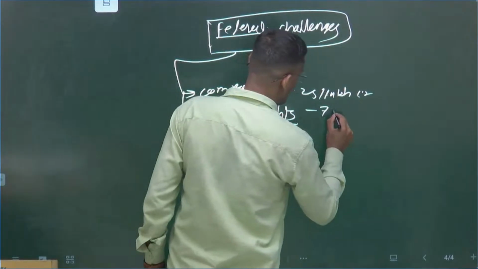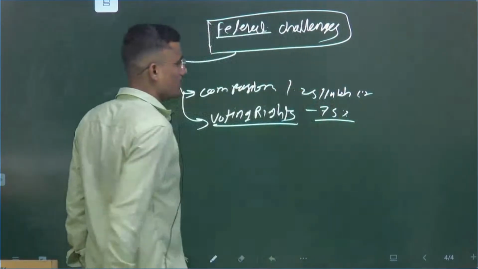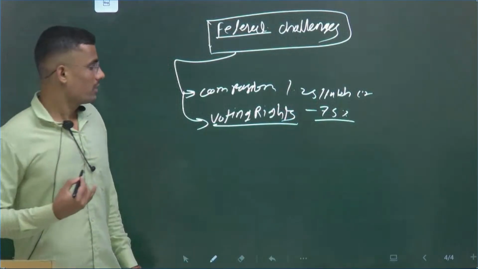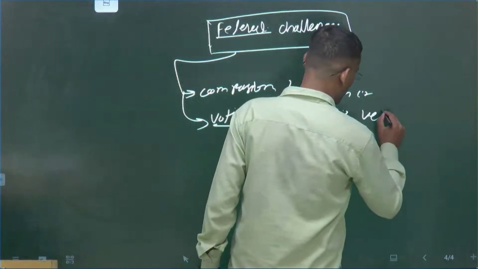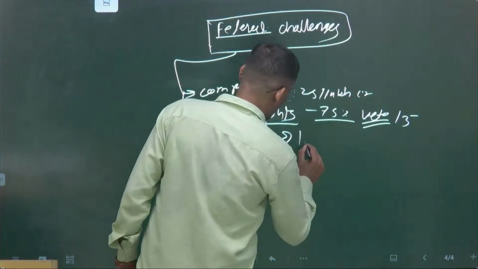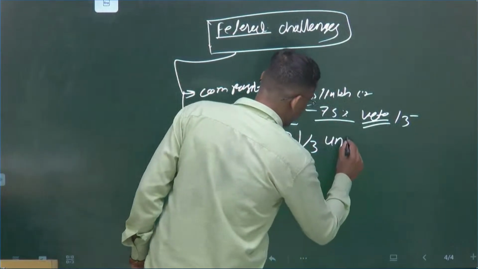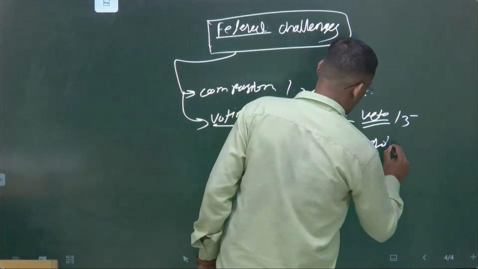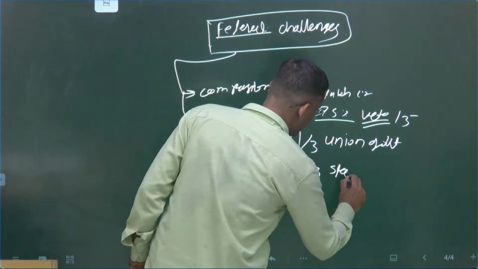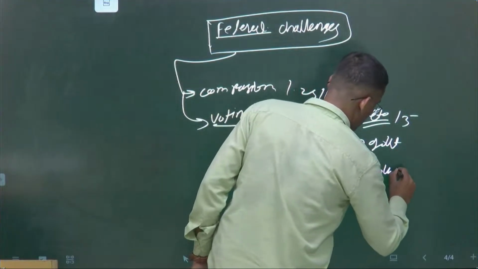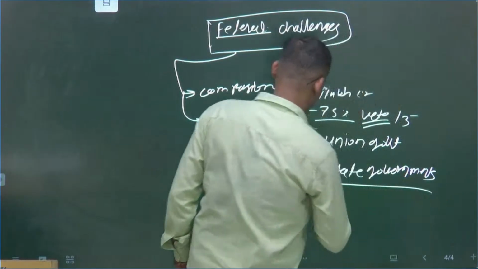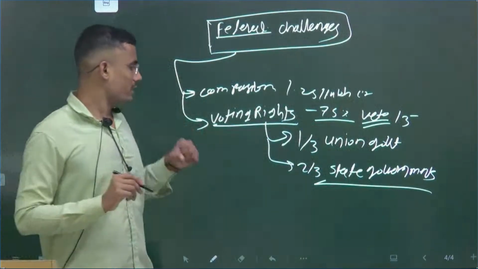Indirectly, 75% of decisions are taken by consensus, but for the rest of the decisions, most of the time, the union government vetoes them. Because of one third union government and two-thirds state governments, all state governments. So this is the voting rights distribution.